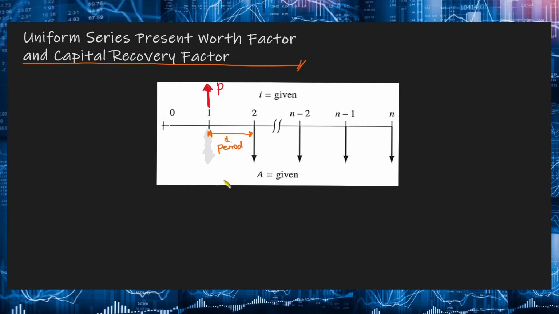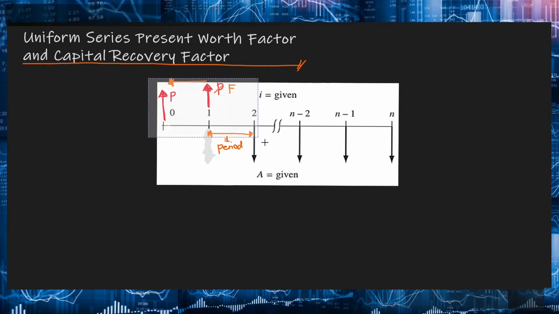So if you wish to obtain the present worth at year 0, at the beginning of the first period, bali yung gagawin nyo dito is we will take this P at the end of the first period, we will treat that as the future amount, and then we will solve for P at t equal to 0 using the single payment present worth factor or the P/F factor. Okay, so that's how you do that.